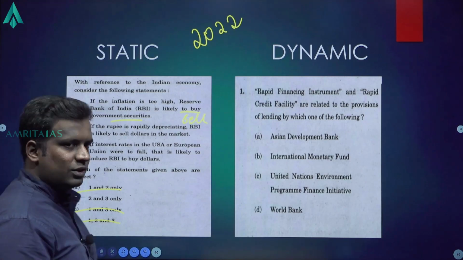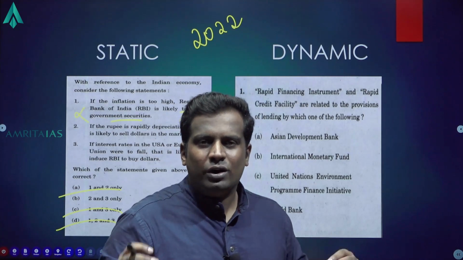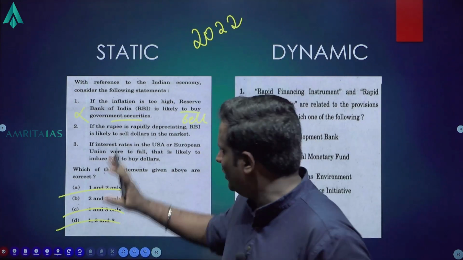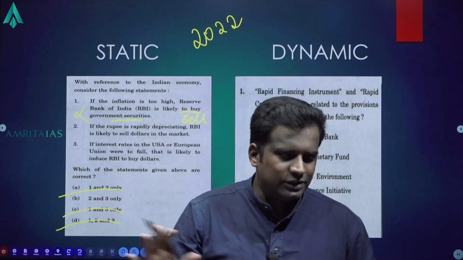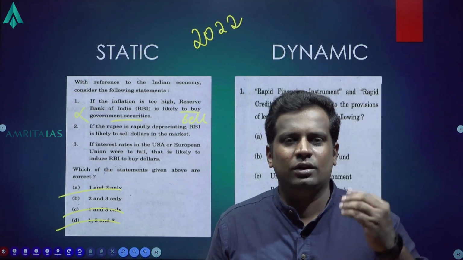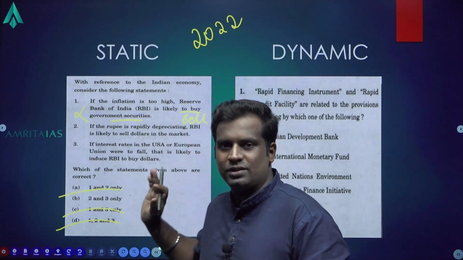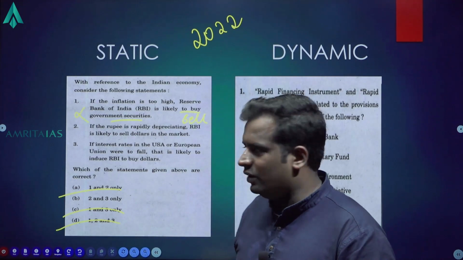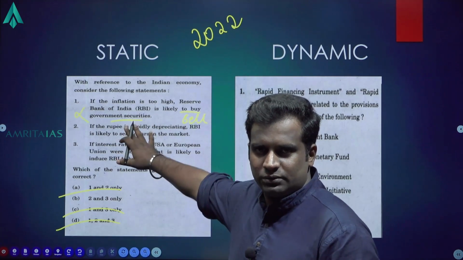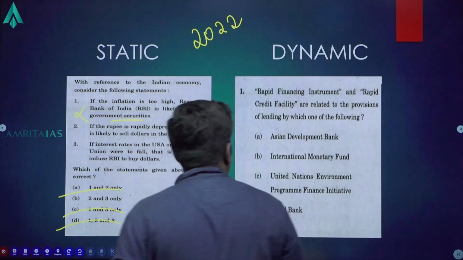You're left with just one answer, option B, 2 and 3. Pure static question. This is what I meant. You understand what is inflation, its relation with monetary policy, money and banking. You got the answer. That's it. Nothing fancy. Straightforward question. Static question. Now look at the dynamic question.